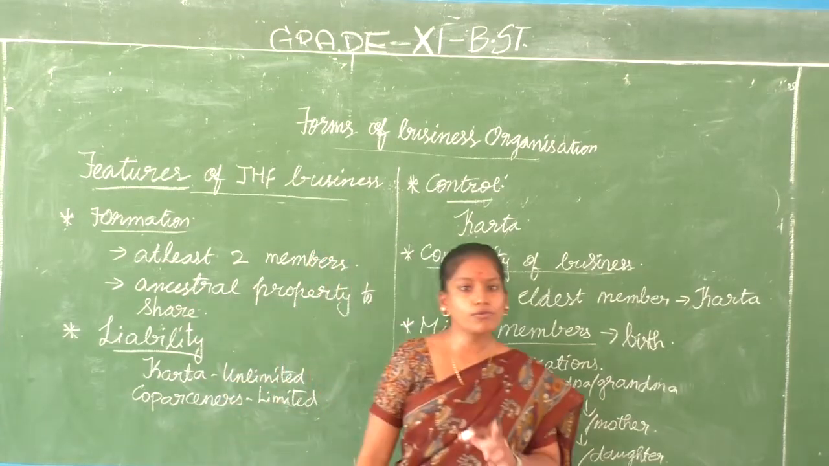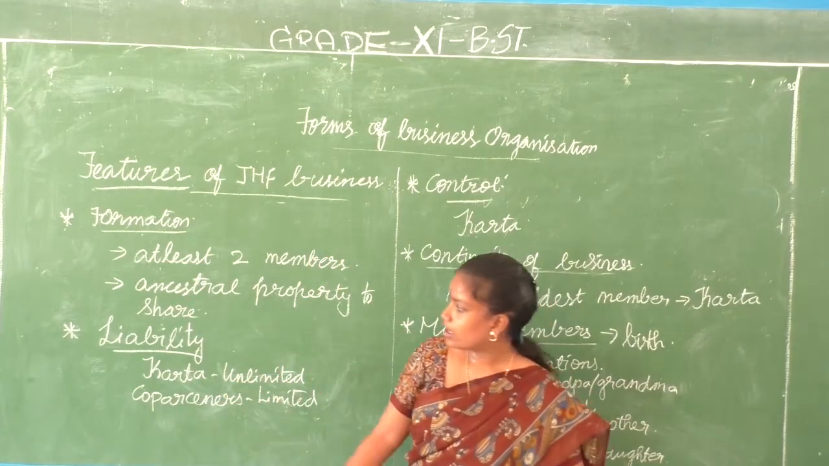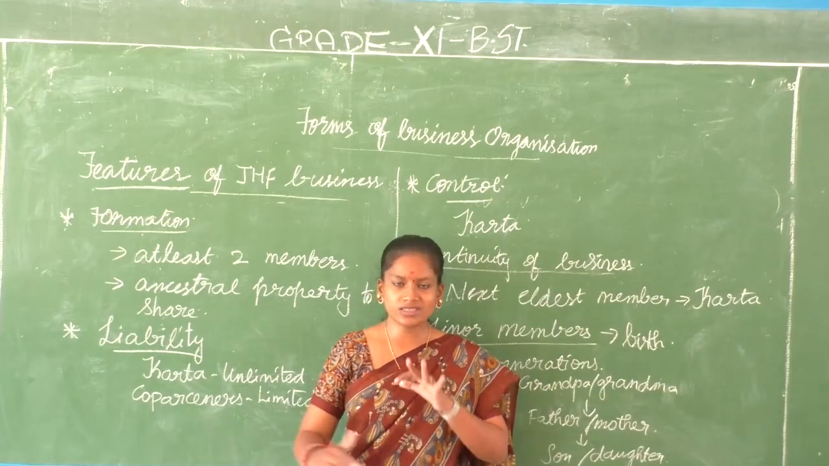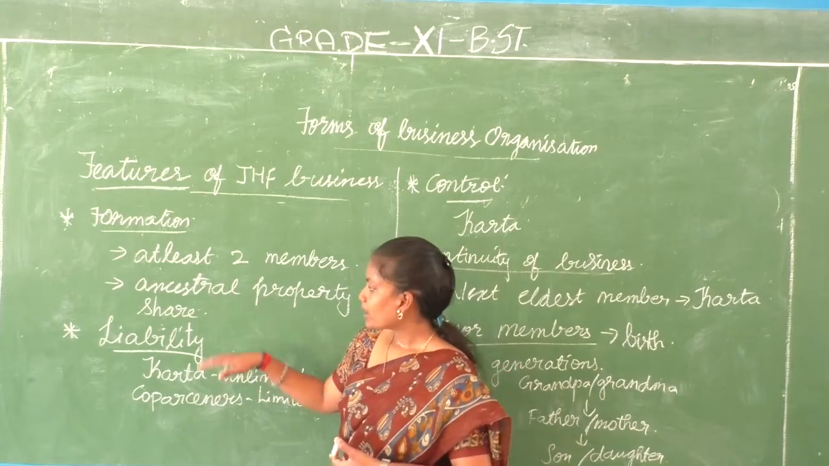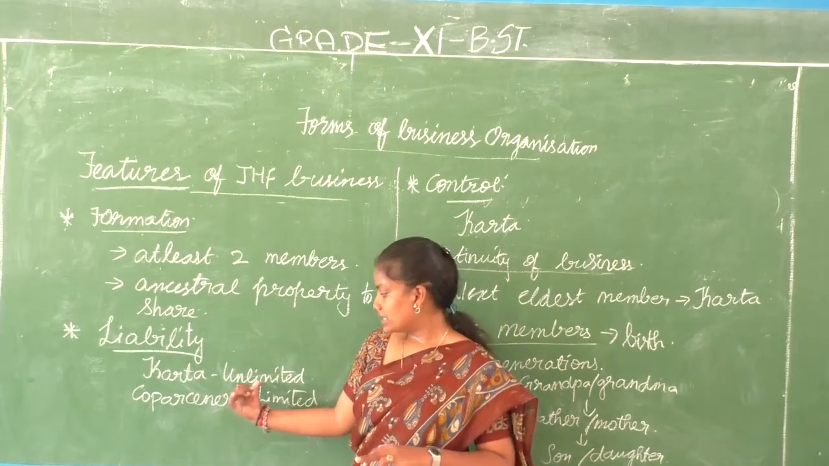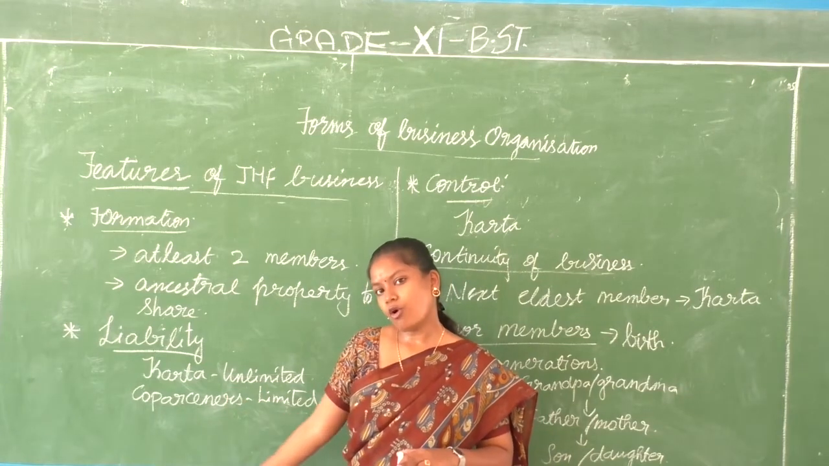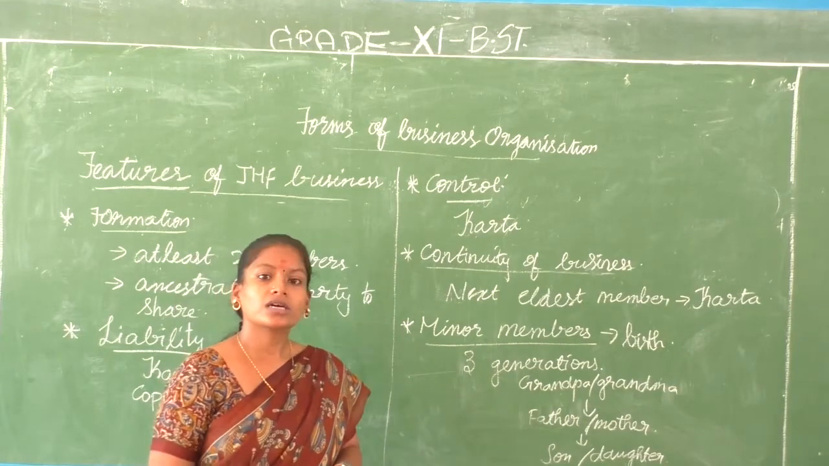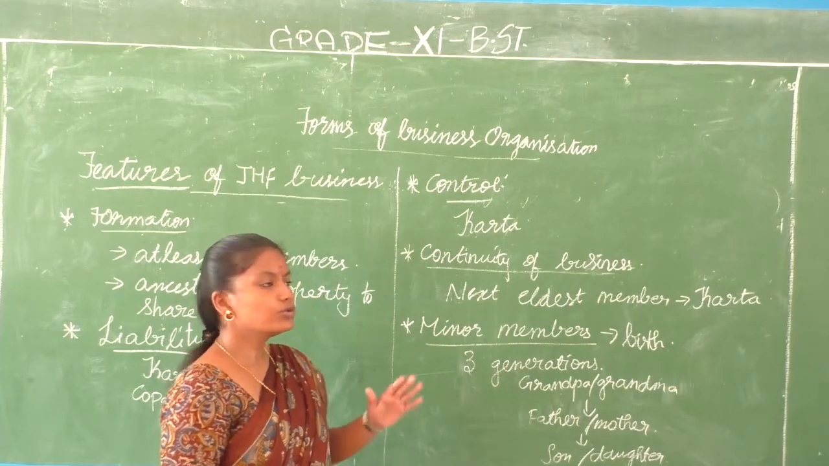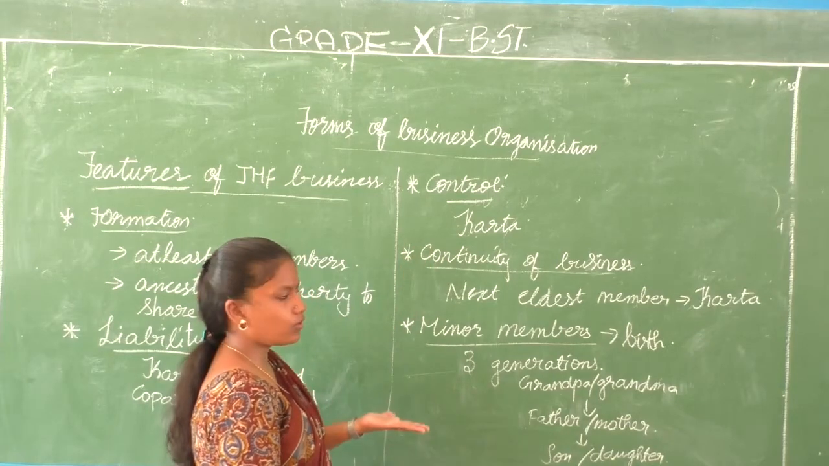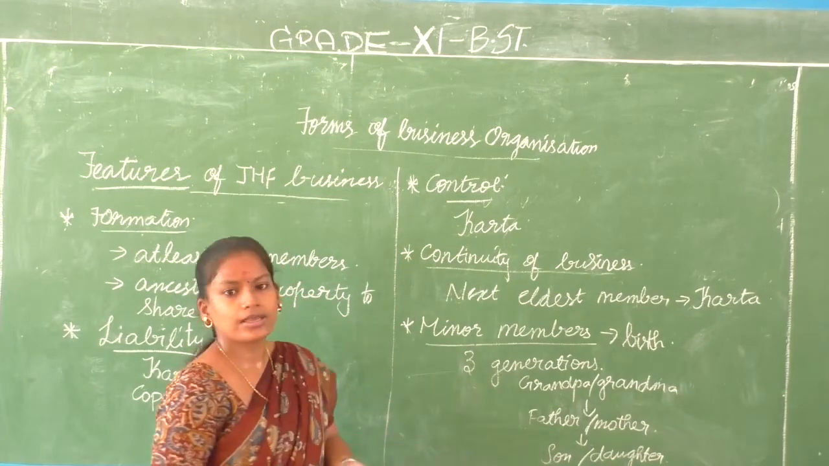So at least 2 members should be there of the family, and there should be some ancestral property that has to be shared within the family. Liability for the karta, that is the eldest member of the family, is unlimited, whereas for the co-partners it is going to be limited. Then comes control. The karta is the only person to control the business. He or she has a huge part in controlling the business, managerial decisions, everything.